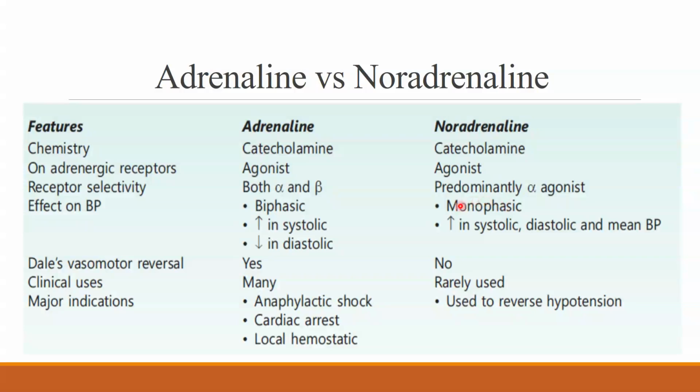This effect is not seen with noradrenaline, which is monophasic, where there is a continuous rise in blood pressure. Because of this continuous rise in blood pressure, there will be associated bradycardia, and because of these effects, clinically noradrenaline is rarely used, and if at all it has to be used, it is used mainly to reverse hypotension.